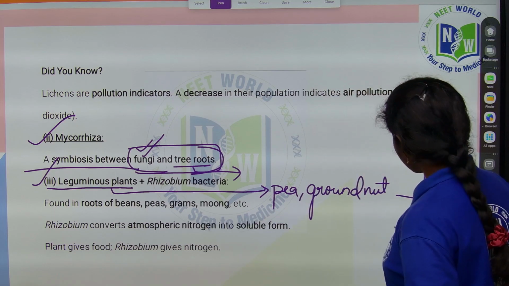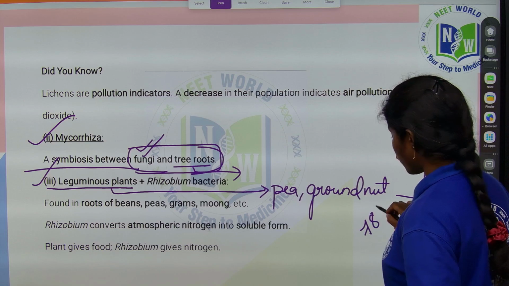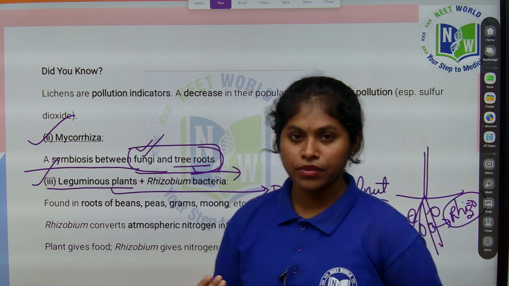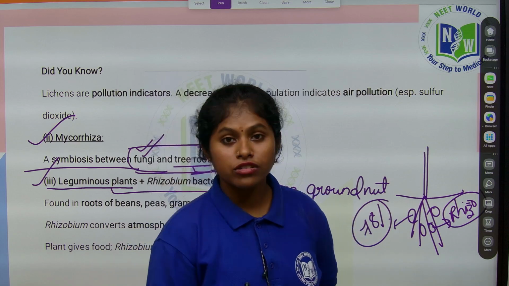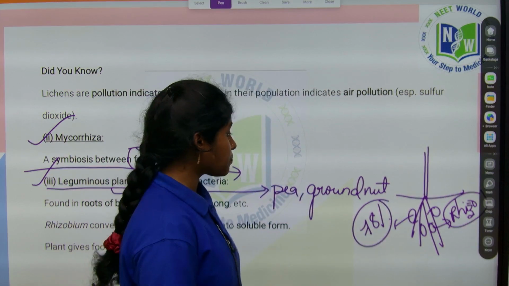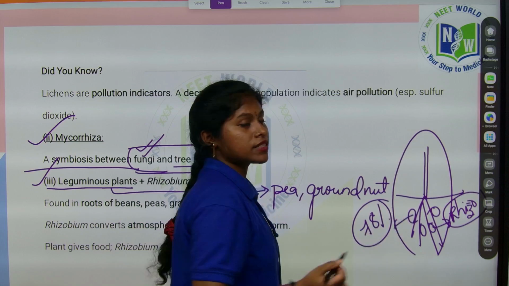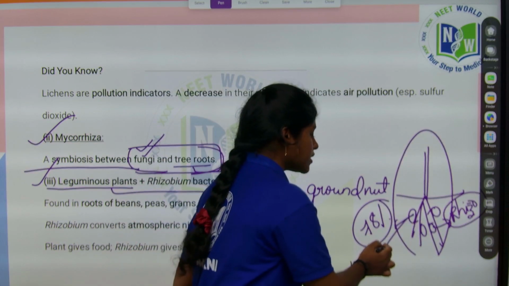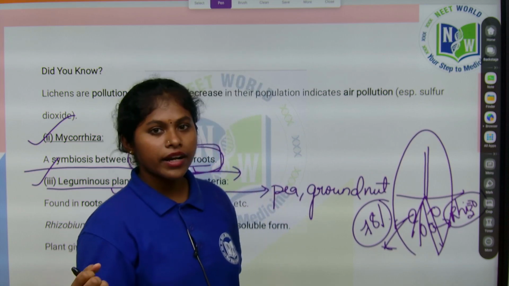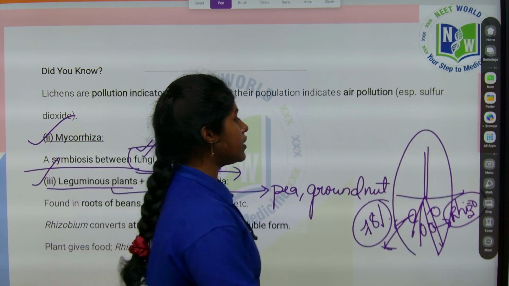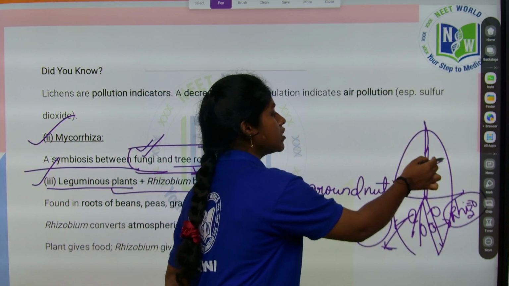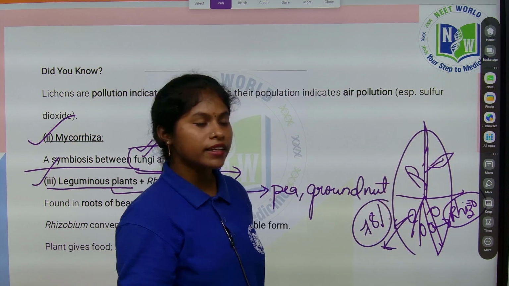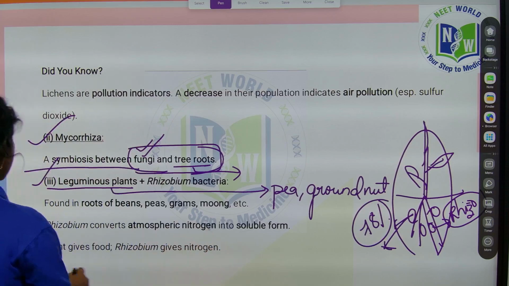What is the nitrogen present in the atmosphere? 78% of nitrogen is present in the atmosphere, but we don't have the mechanism to get the nitrogen directly. That is why plants also don't have that mechanism to take nitrogen directly. So, the bacteria present in these root nodules will absorb it, make it into a usable form, and give the nitrogen to the plants, and the plant gives shelter and nutrients to the bacteria. Thereby both are benefiting, right?